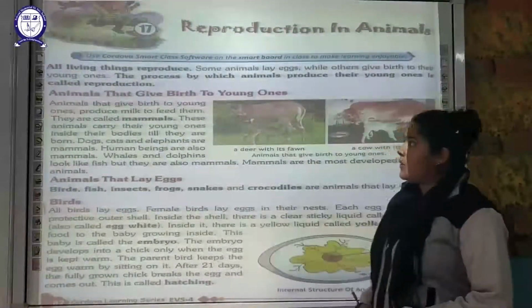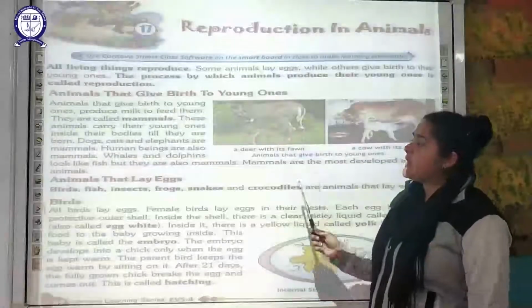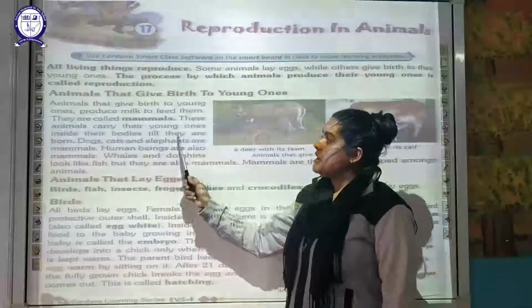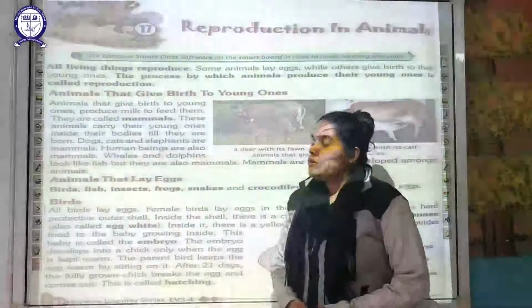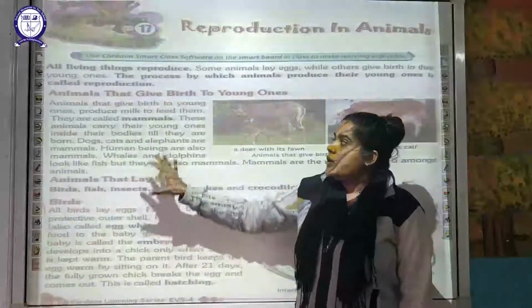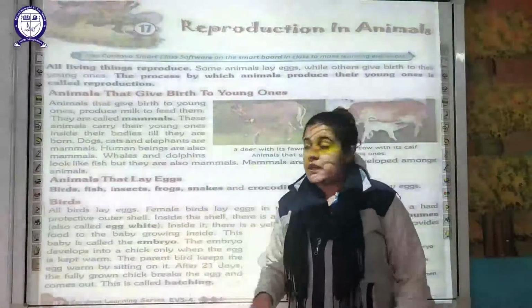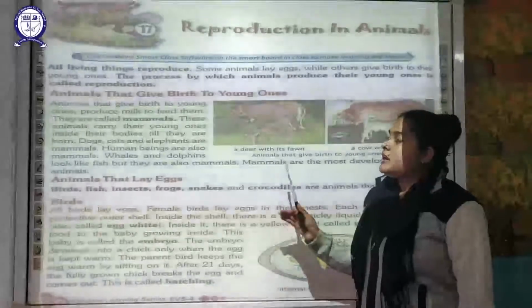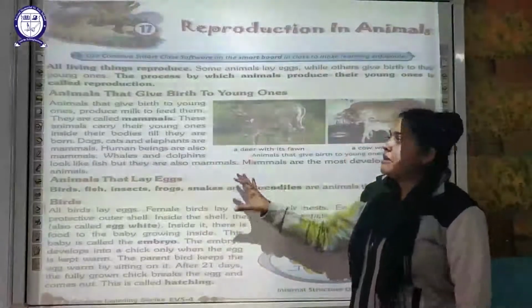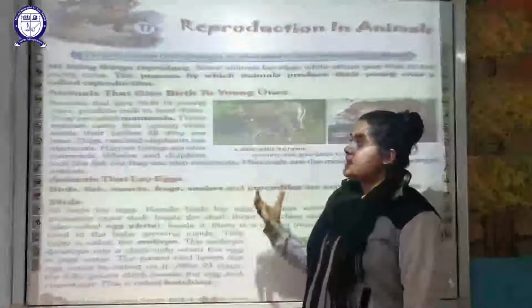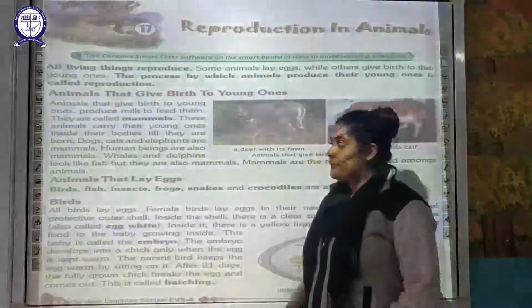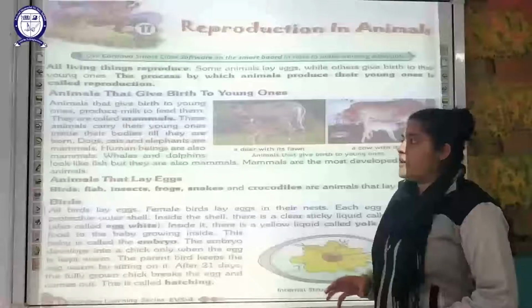Okay. Now, as you can see here, these animals carry their young ones inside the body till they are born. So there is parental care in this case. Those animals which give birth directly to the young ones, these mammals, show some parental care. That means they keep their young one inside their body till it is born.